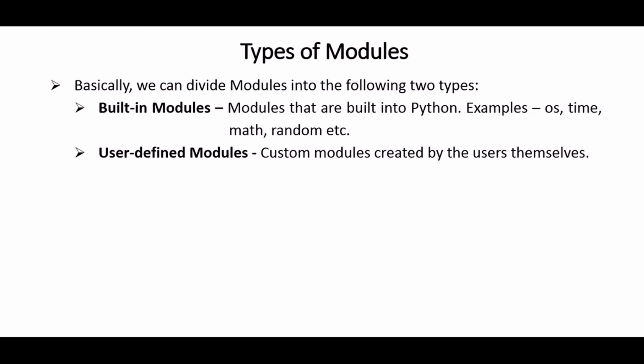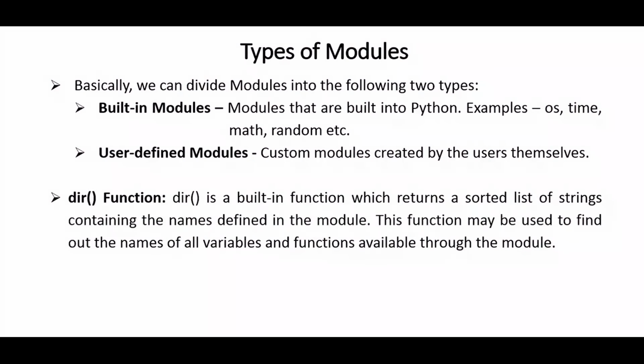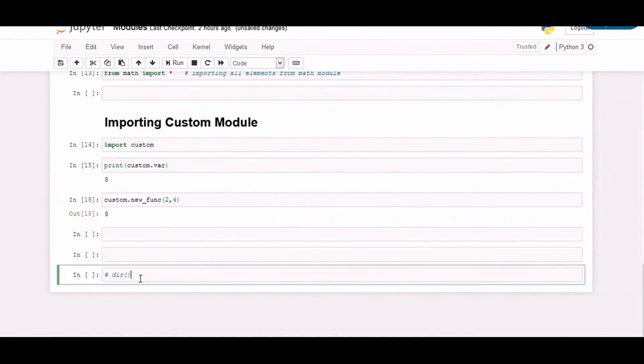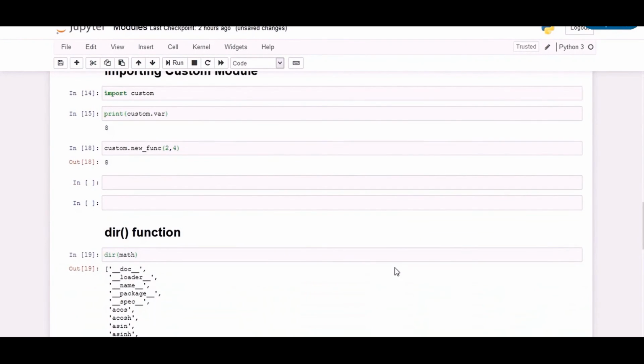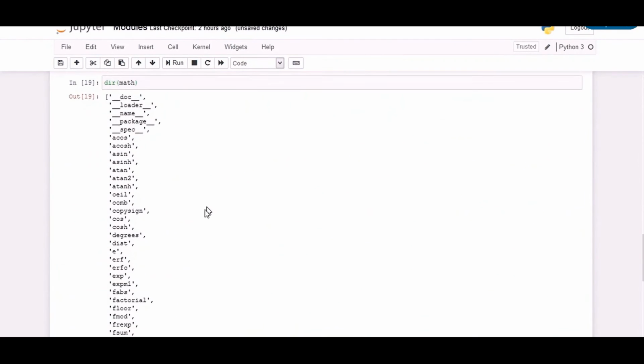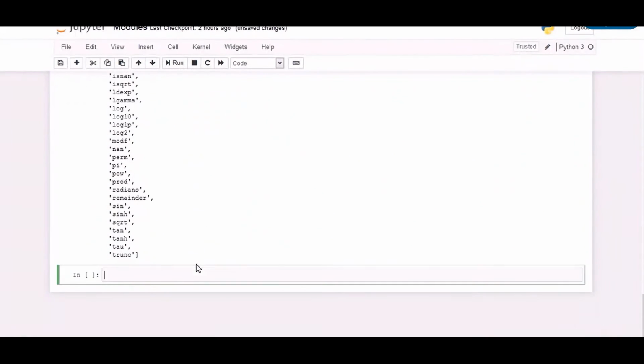For any module, inbuilt or user defined, you may check the available variables or functions using the dir function. The dir function will accept the module name as the parameter and print the constituents of the module in an alphabetical manner. As you can see here, I have used the dir function to check the offerings of the math module, and a complete list of functions and variables has been printed. Similarly, we can do the same thing for our custom module.